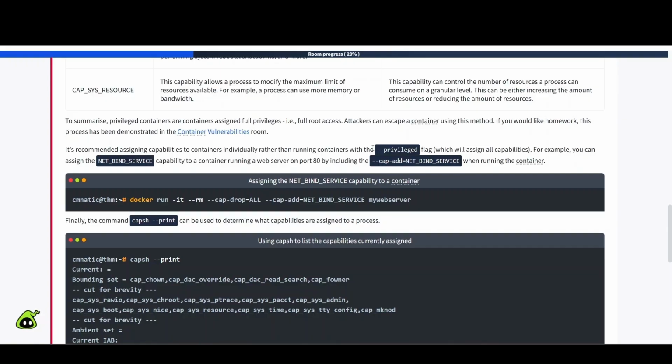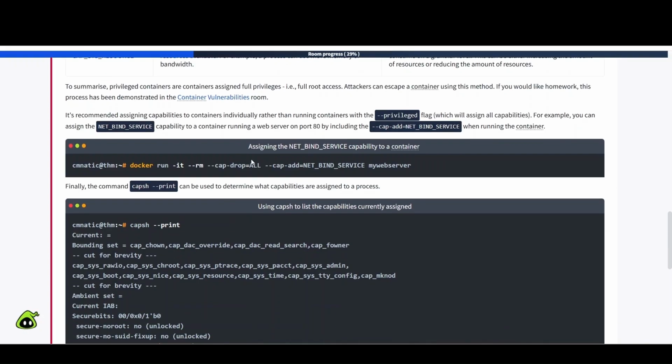So instead of pressing the easy button, you can use this alternative method, which is more secure from what we just read here, right? Let's take another look at an example here. Assigning the NET_BIND_SERVICE capability to a container. So you have docker run -it --rm --cap-drop=all --cap-add=NET_BIND_SERVICE my web server. Finally, the command capsh --print can be used to determine what capabilities are assigned to a process.